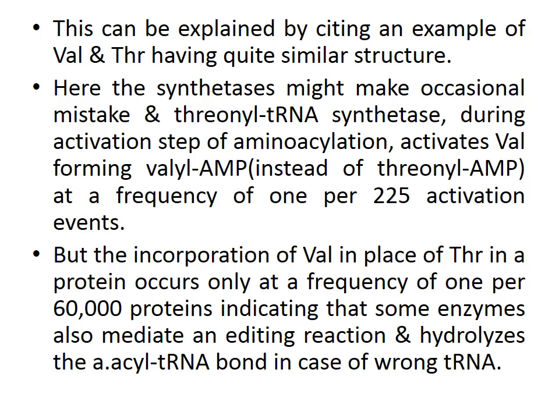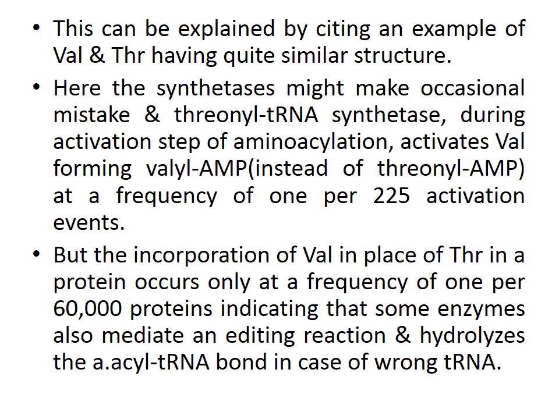Here the synthetases might make an occasional mistake, and threonyl tRNA synthetase, during the activation step of aminoacylation, activates valine and forms valyl AMP instead of threonyl AMP at a frequency of 1 per 225 activation events. So what is happening here?